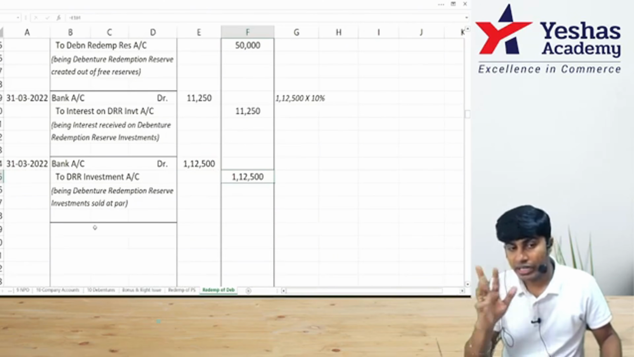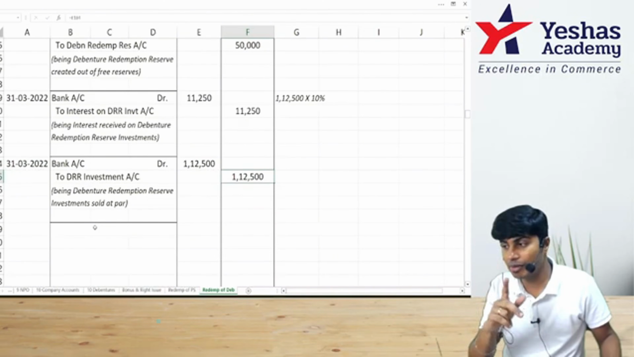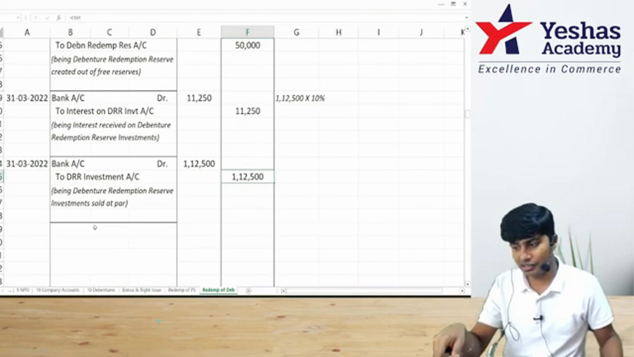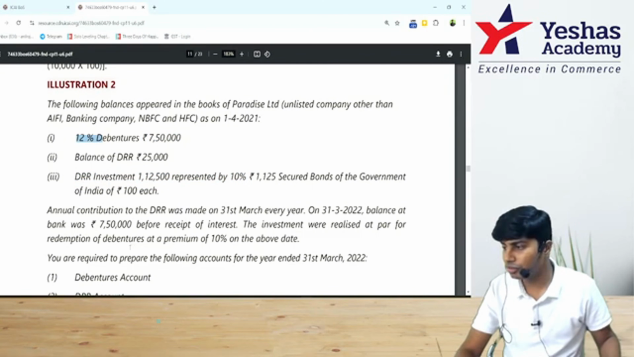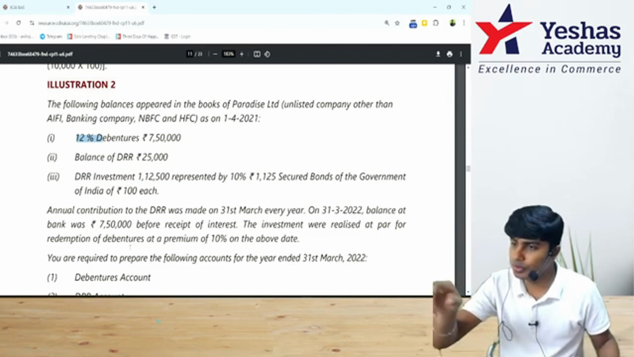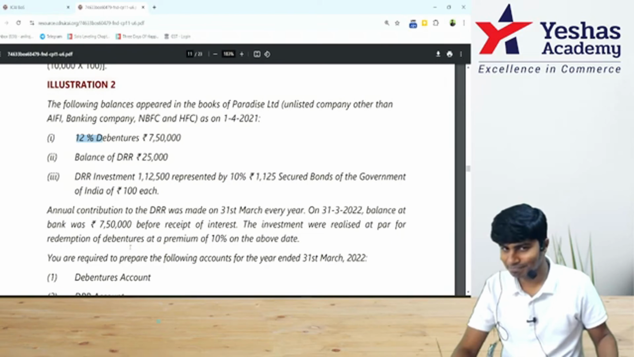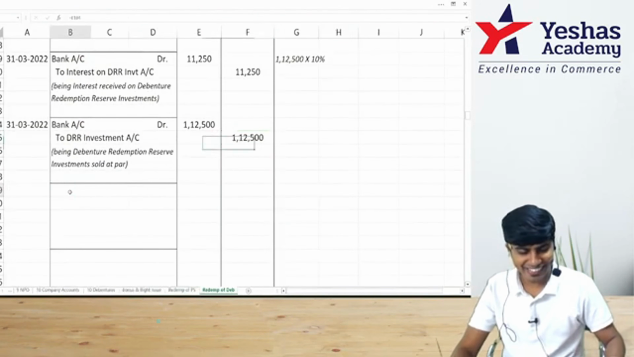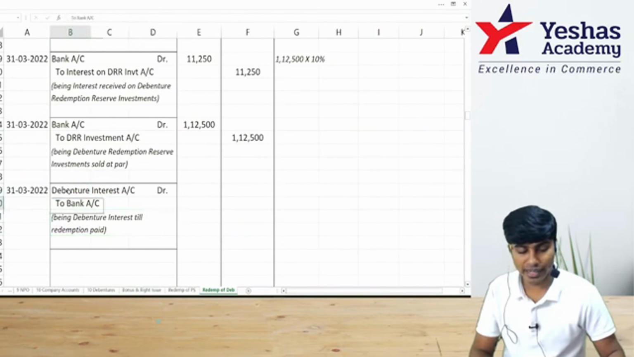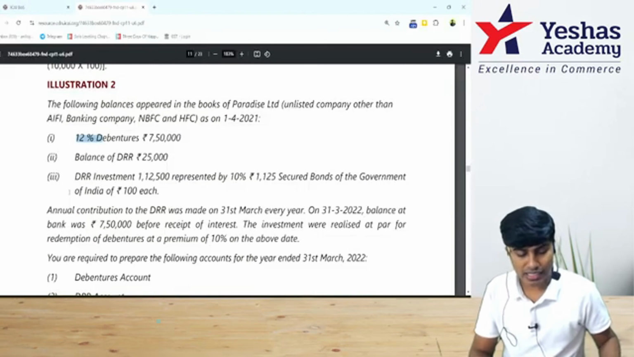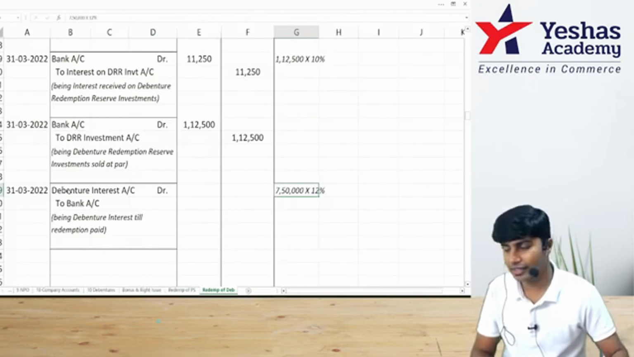I have received interest. Now I have to start settling my debenture holders. First I'll pay them interest, then I'll do redemption. How much interest? 7,50,000 nominal value multiplied by 12%, for 12 months. If you want, you can do into 12 divided by 12, if you have too much battery in your calculator. Interest is an expense, so debit interest. It should be paid, so bank balance will go down. Credit bank account. What do we get? It is 7,50,000 into 12%. How much is it?